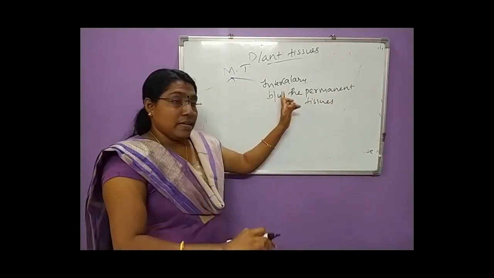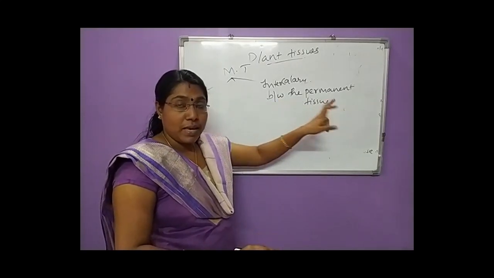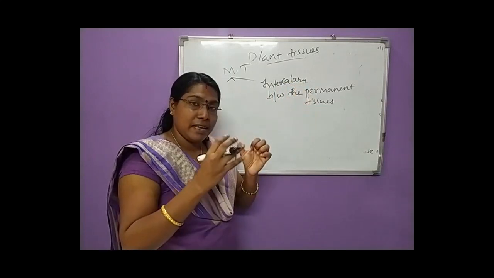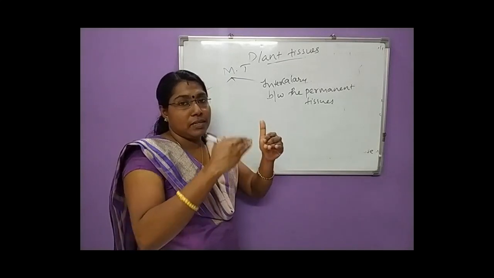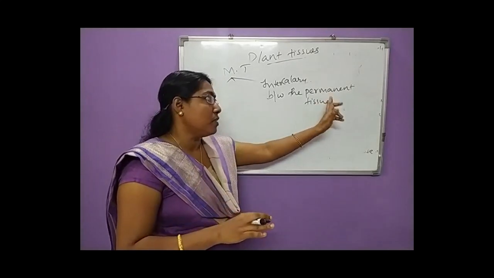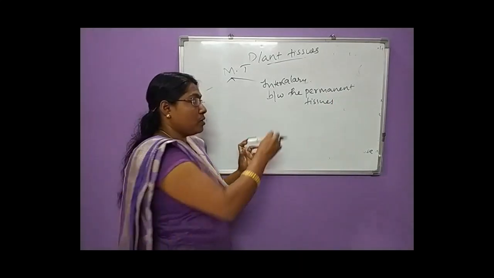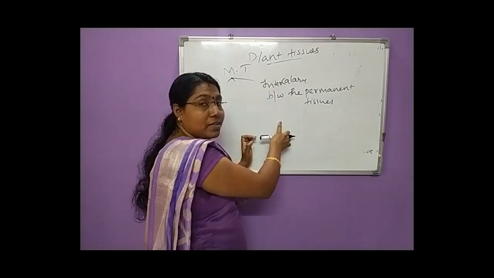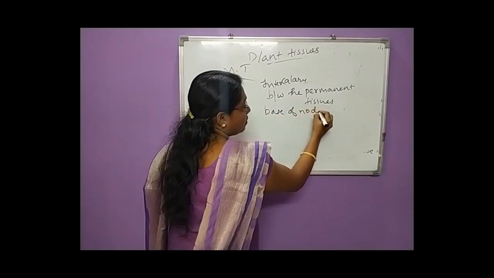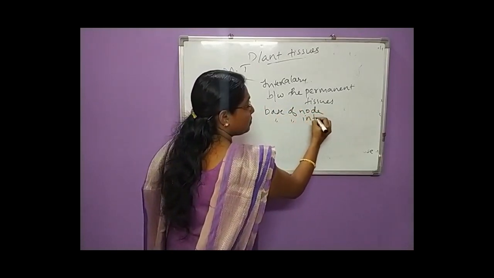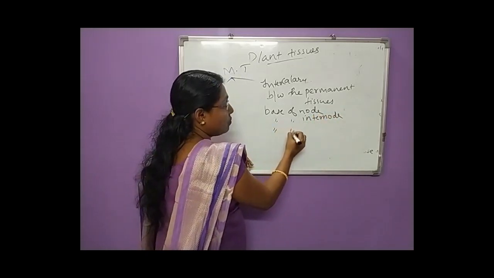So the intercalary meristems are found between the regions of permanent tissues. That is the specialty of intercalary: they are seen intercalated between the permanent tissues. And also it is located at the base of the node. So where is it located? The location of intercalary meristem is at the base of the node, base of the internode, and base of leaves.